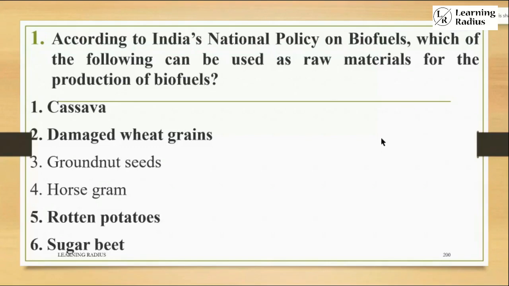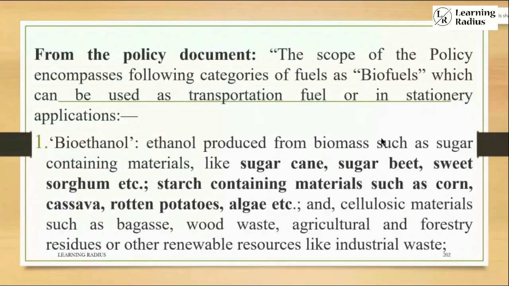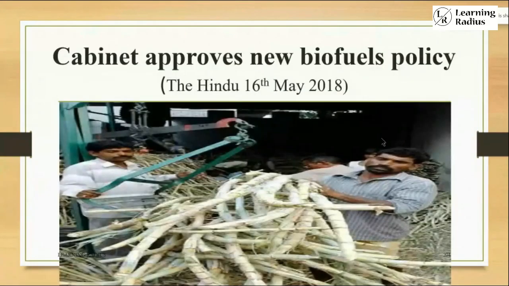Now, when it comes to the background, the explanation of why that answer, I'm not getting into. There was an article right from 2018 onwards regarding the cabinet approving the new biofuel policy.